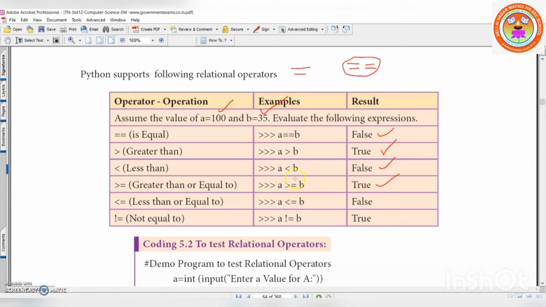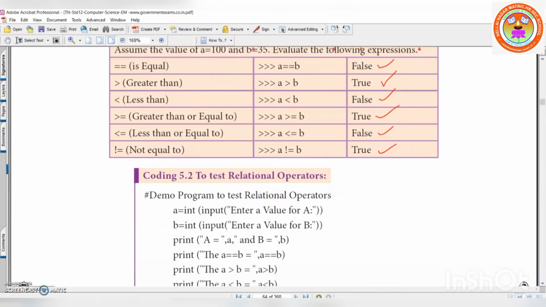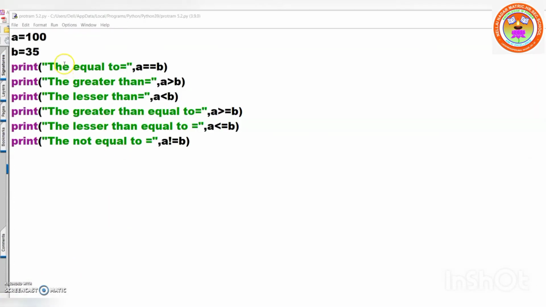Yes. See here, two operators you are comparing. So first it will compare A is greater than B. If it is true, yes, it will take it. Suppose if this is false and this is true, it will take it. Okay. So A is lesser than or equal to B. False. Okay. Now this is the not equal to symbol. In mathematics we use it like this, right? In the computer keyboard there is no symbol like this. That's why exclamation and equal to sign is considered as not equal to. Understood, everyone?